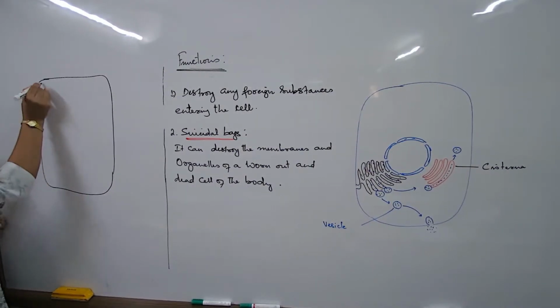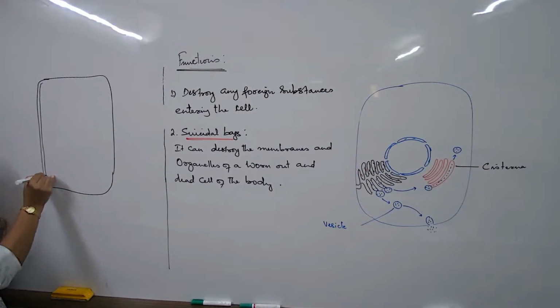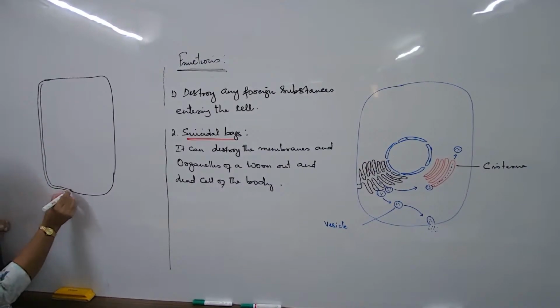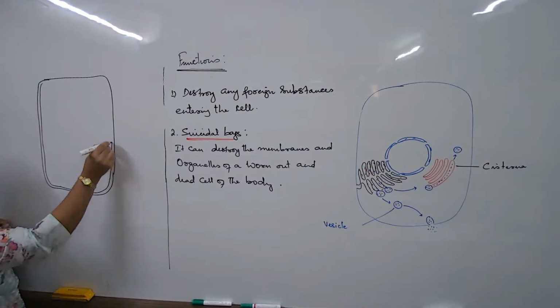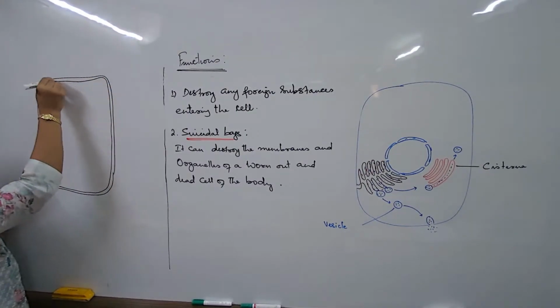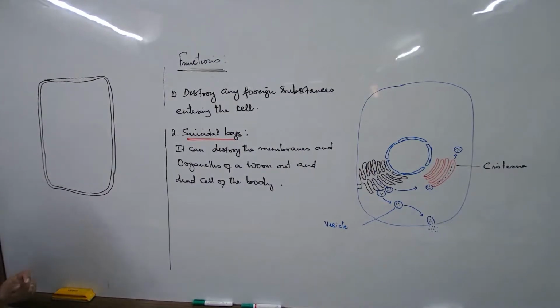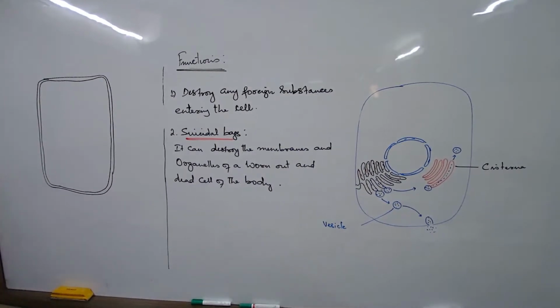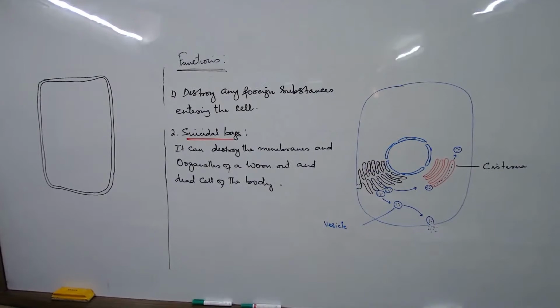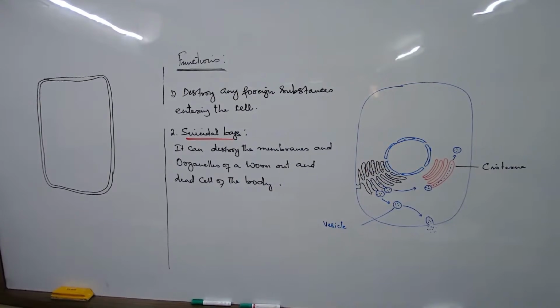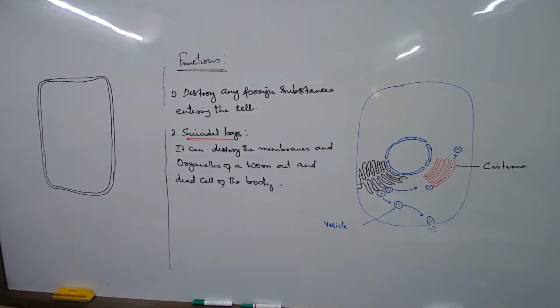Any doubt, anybody? For you, homework would be to draw the plant cell. That will remain as homework for you. Neat, well-labeled diagram you will draw.